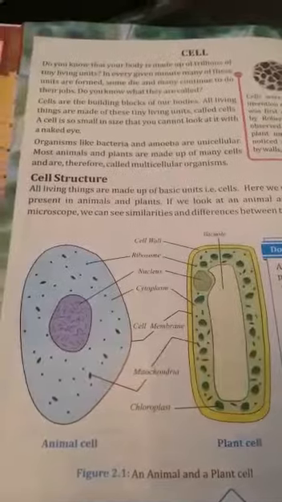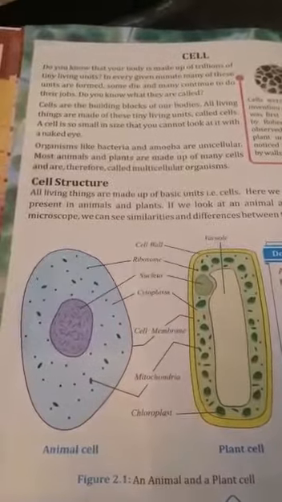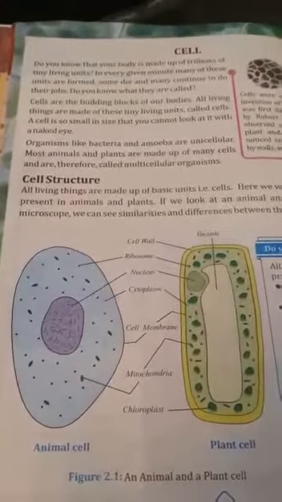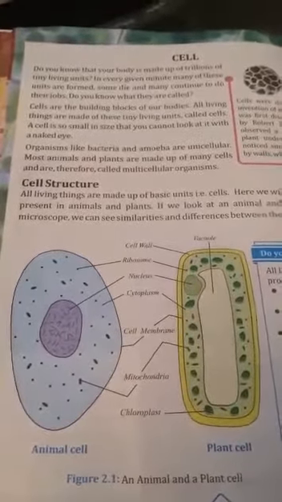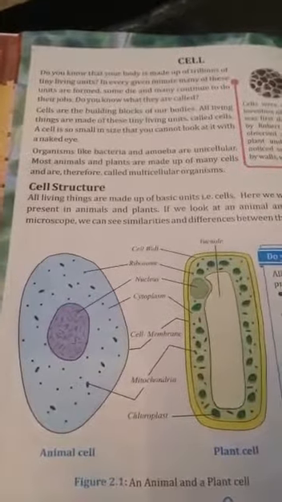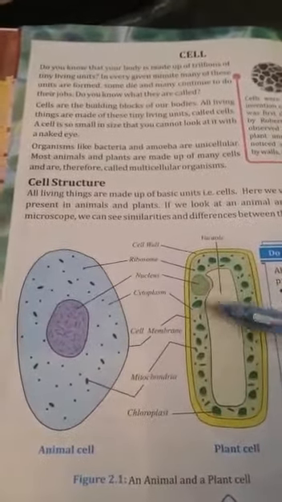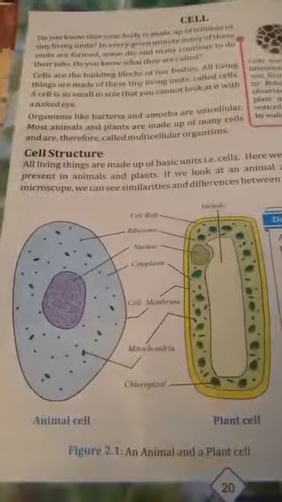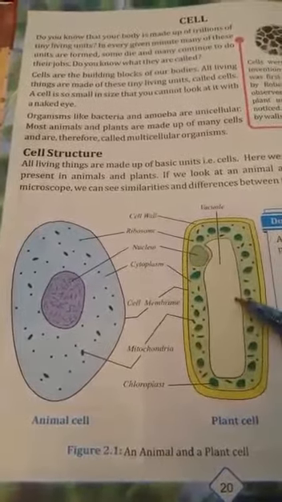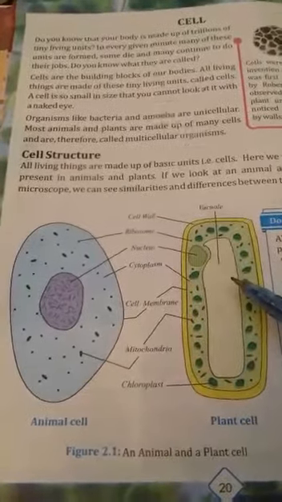Chloroplast is not present in animal cell. Next difference is vacuole. What is vacuole? Vacuole stores different substances like salt and water. In plants, there is a big vacuole present in the middle. This vacuole increases in size during the growth of the plant.